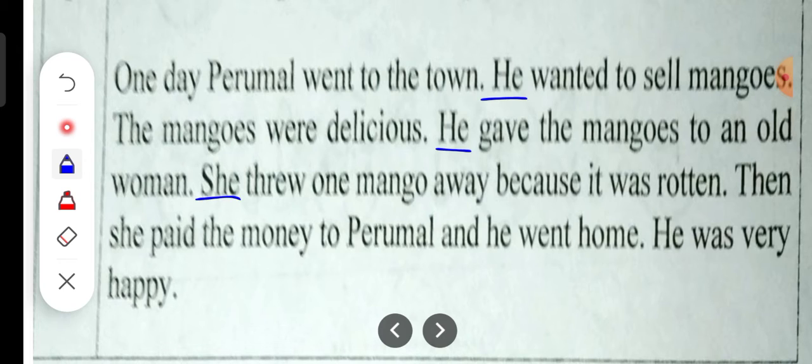Now what is she used for? She is used for the old woman. Okay. She threw one mango because it means the mango was rotten. Then she, which means the lady, paid Perumal and he went home. He means Perumal went home. He was very happy. Again Perumal. Okay. So we have underlined all the pronouns.